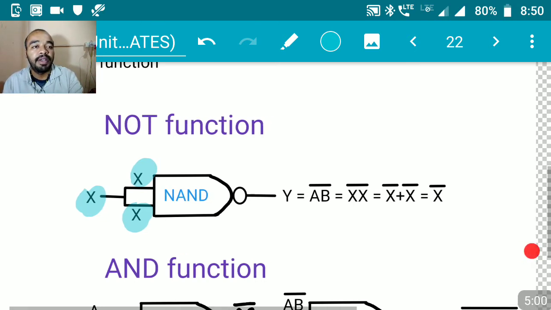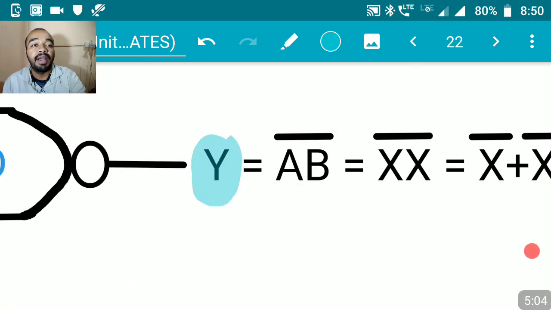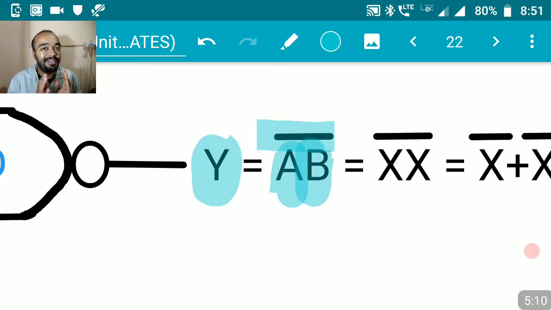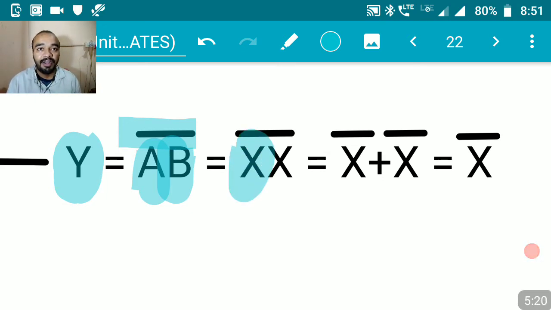So let me consider here. As I already told you, Y is given by A, the first input, B, the second input, and a bar over AB. That is the function of the NAND gate. In terms of A, in the first input we have given X itself. Even in the second input, we have given X only. So what happens? X and X, whole bar, is the NAND function, right?